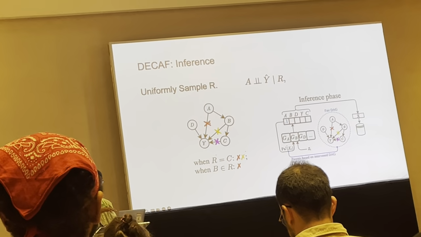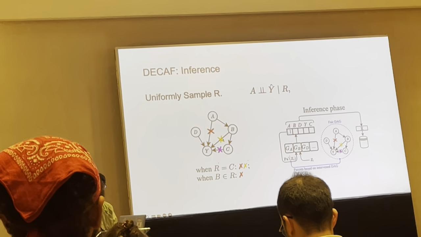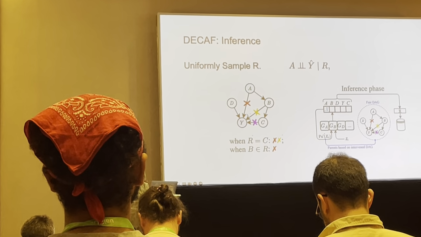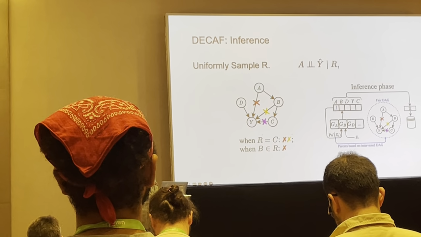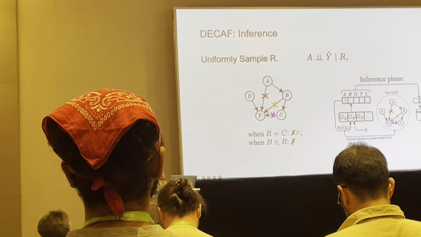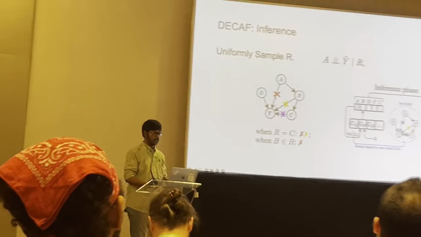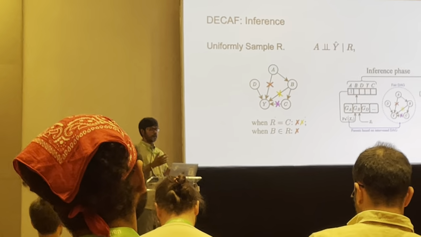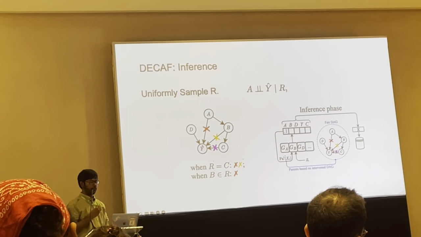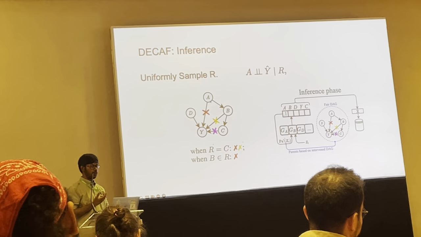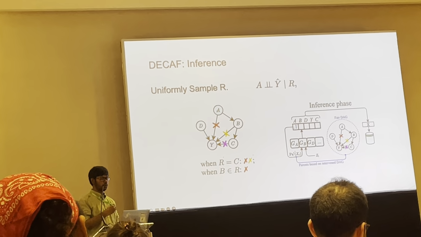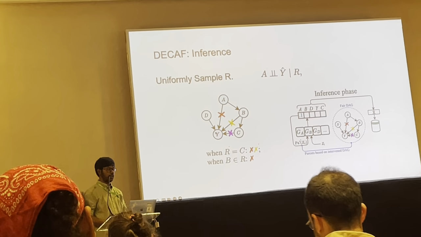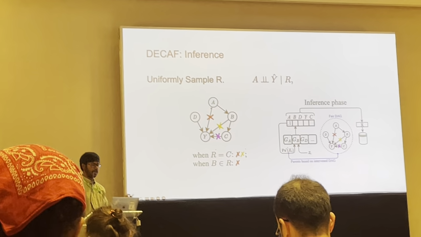So when we condition on R, this path is already blocked, and we have to perform intervention on this edge and this edge. Similarly, suppose B is the R variable, that means B is conditioned on, then this path is blocked and this path is blocked, and we have to intervene only on this edge. So here we just have to intervene on this red edge. How do we deal with that edge? It's some kind of surrogate intervention: for predicting Y, it should not depend on A, or on how the A variable looks.